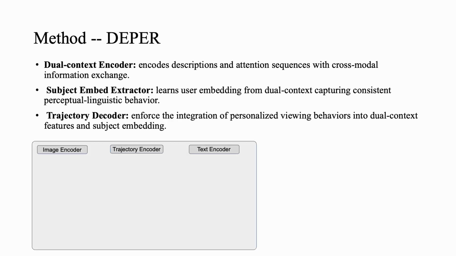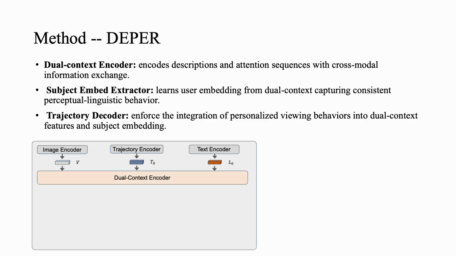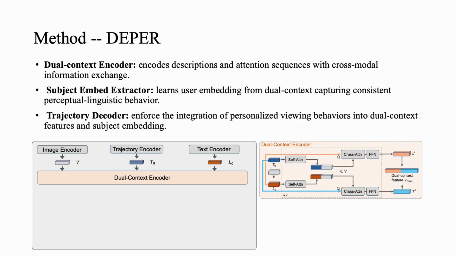Now let's go to Deeper. First, Deeper will take the image, trajectory, and text features into the dual context encoder. The purpose of the dual context encoder is to exchange information between the trajectory and the text. After that, we get the dual context features. Then, the subject embedding extractor will initialize a subject query and attend to the dual context features to get the subject embedding.